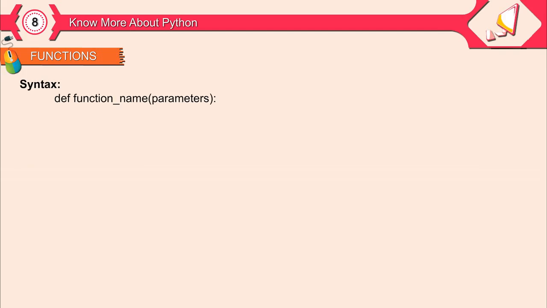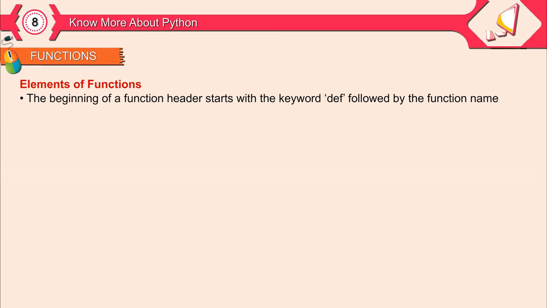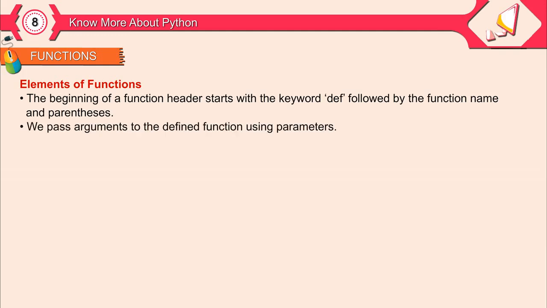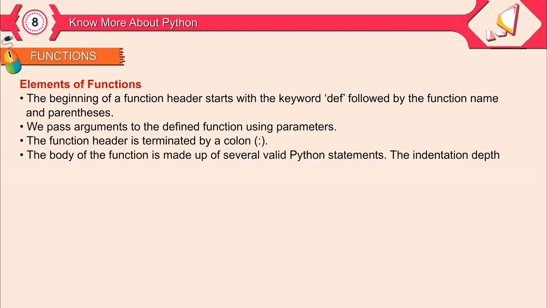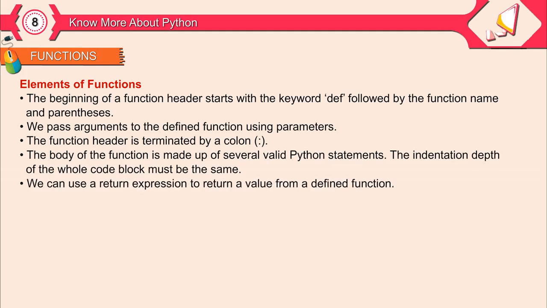Syntax. def function_name(parameters): # body of the function, return expression. Elements of functions. The beginning of a function header starts with the keyword def followed by the function name and parentheses. We pass arguments to the defined function using parameters. The function header is terminated by a colon. The body of the function is made up of several valid Python statements. The indentation depth of the whole code block must be the same. We can use a return expression to return a value from a defined function.